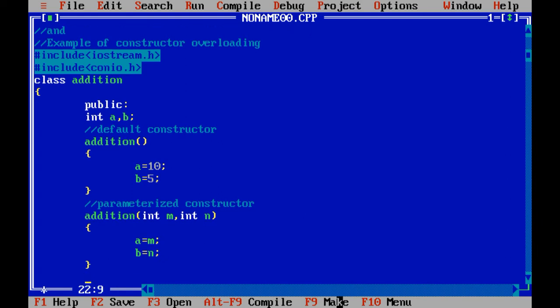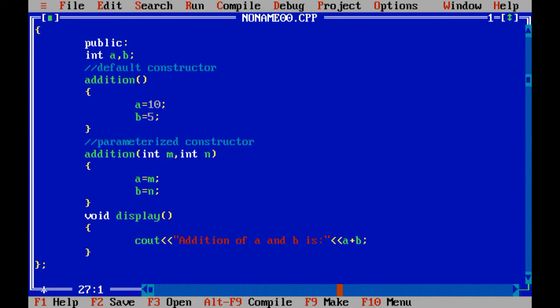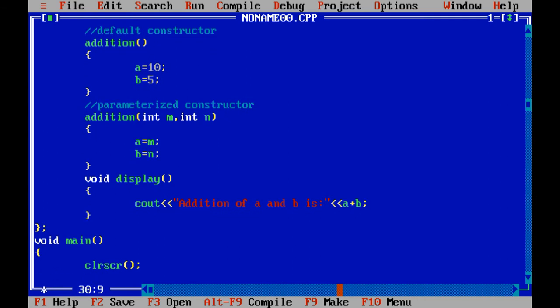Let me create one method which is called display method, which displays the addition of a and b. So cout statement, addition of a and b is a plus b. Now void main we have already written. Let us create object of addition class, a1.